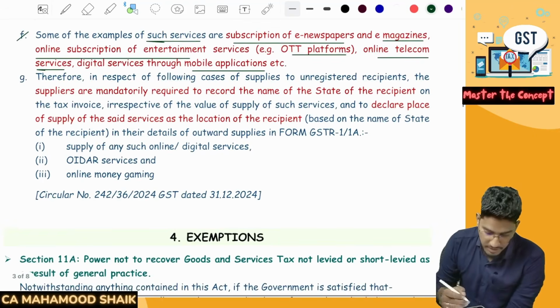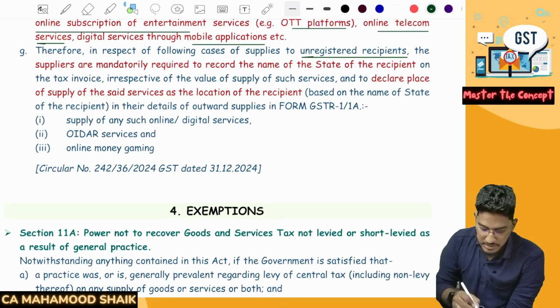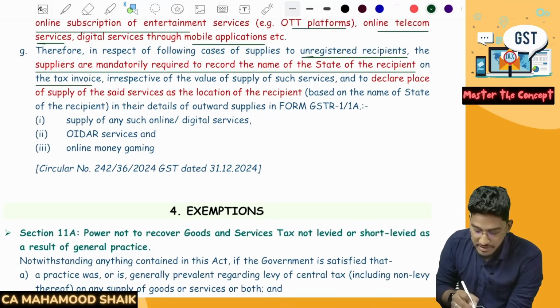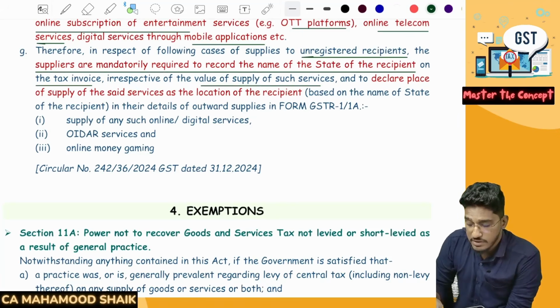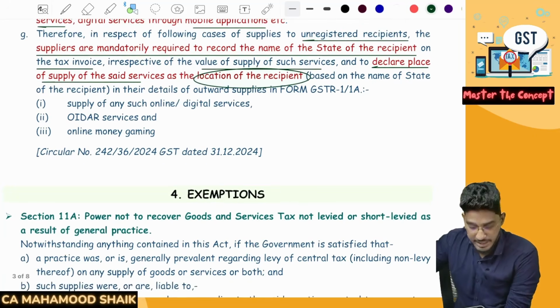So everything will get covered here. Therefore, in respect of the following cases of supplies to unregistered recipients, the suppliers are mandatorily required to record the name of the state of the recipient on the tax invoice, irrespective of the value of supply of the services, and to declare the place of supply of the said service as per the location of the recipient, as per 12 subsection 2 clause B.